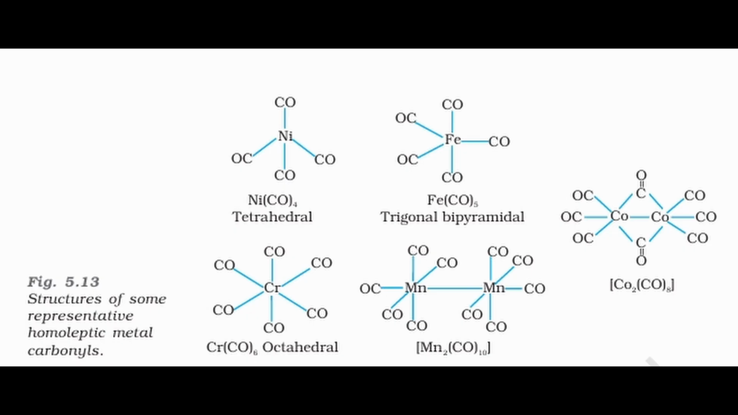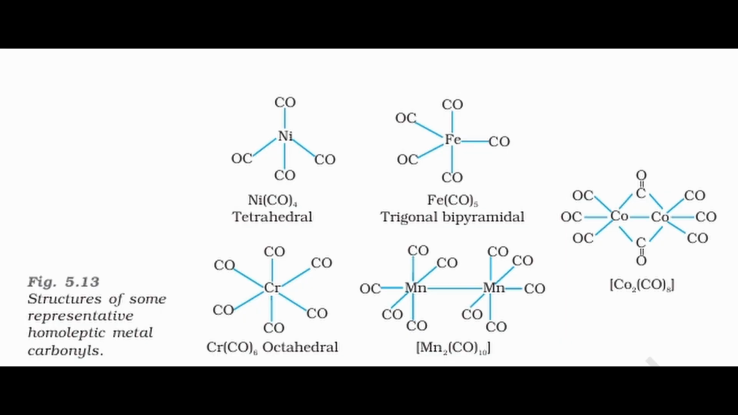Homoleptic metal carbonyls are coordination compounds in which a metal is bonded exclusively to carbon monoxide ligands. Many transition metals form such complexes, and their structures are well defined and geometry dependent. For example, tetracarbonyl nickel is tetrahedral. Pentacarbonyl iron has a trigonal bipyramidal structure, and hexacarbonyl chromium is octahedral.